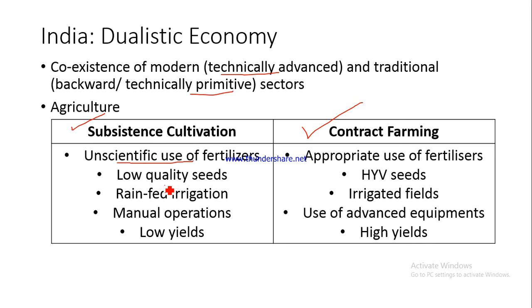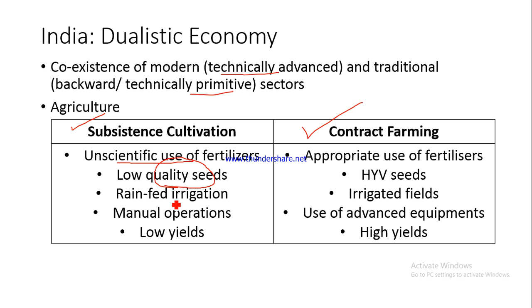Then the seeds used are generally low quality seeds. They are not the seeds which are researched in laboratories. They are the seeds which have been preserved from the last crop. So the last crop was there, 80 to 90% was used for consumption, maybe a little bit was also used to be sold in the market, and then a few seeds were kept as a spare to be used in the next cropping cycle. So the same quality of the seeds are used again and again.